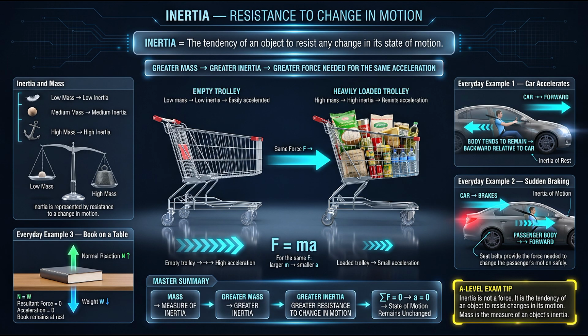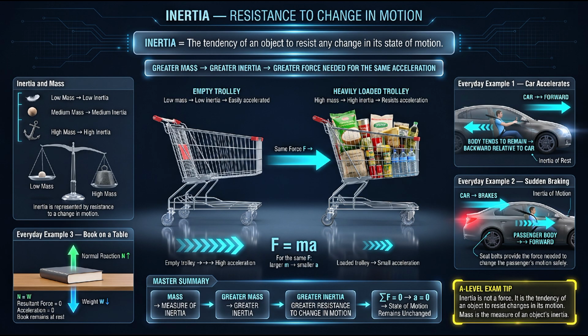A seat belt provides an external force that changes the passenger's motion and brings the body to rest along with the car. The seat belt therefore plays an important role in protecting passengers by controlling the effects of inertia. Inertia is also responsible for an object's tendency to maintain its direction of motion. If an object is moving in a straight line, it tends to continue moving in that same straight line unless an external resultant force changes its direction.